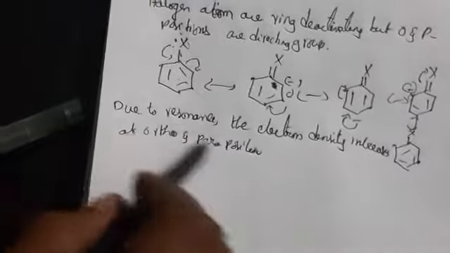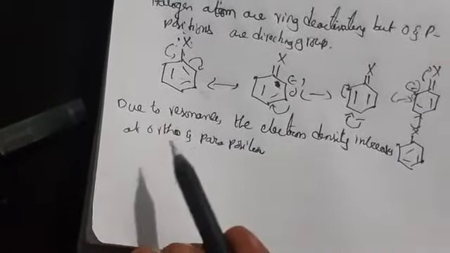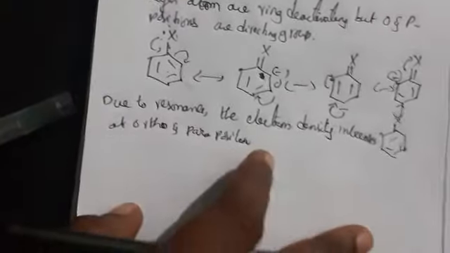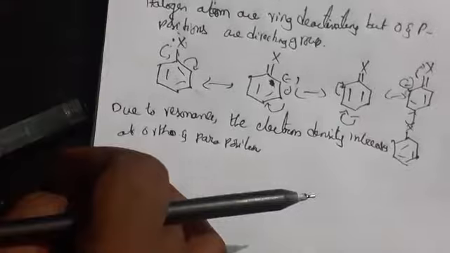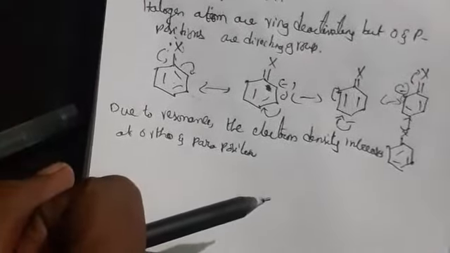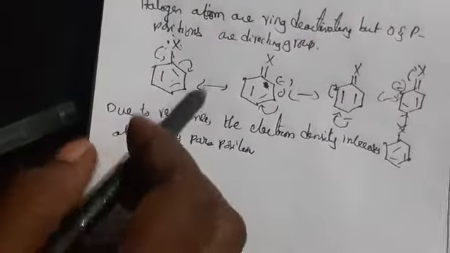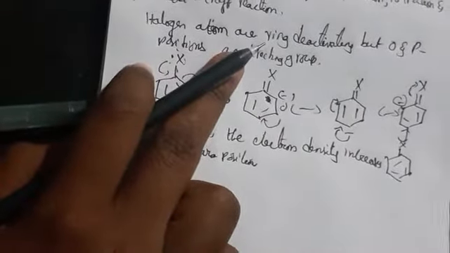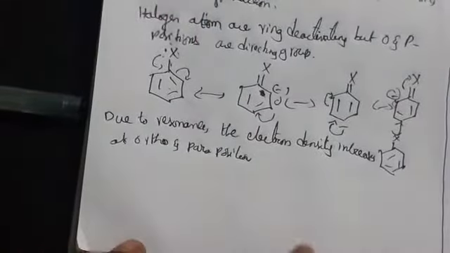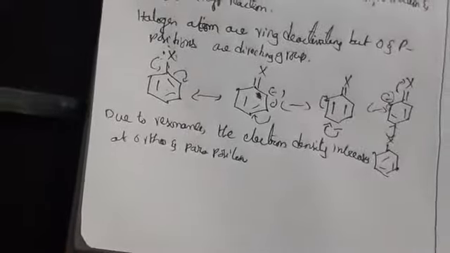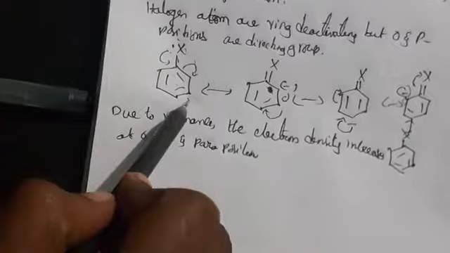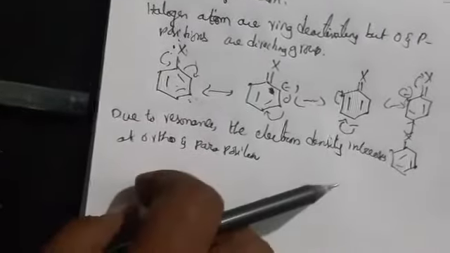Now, the halogen atom, because of its electronegativity, will withdraw electrons from the benzene ring. The negative inductive effect means withdrawing electrons. So the ring gets somewhat deactivated compared to benzene, due to the withdrawal of electrons. Therefore electrophilic substitution in haloarenes occurs very slowly, because the halogen withdraws electrons.